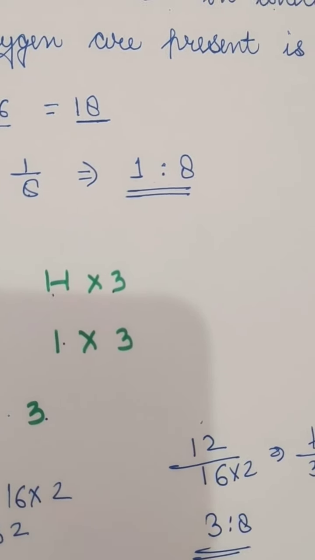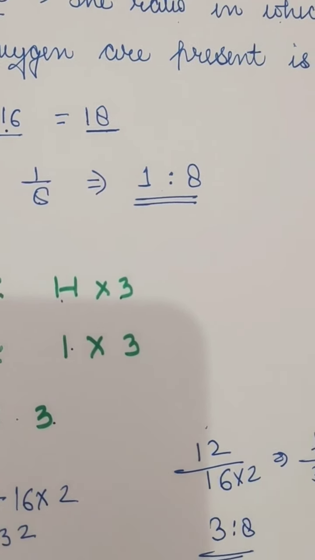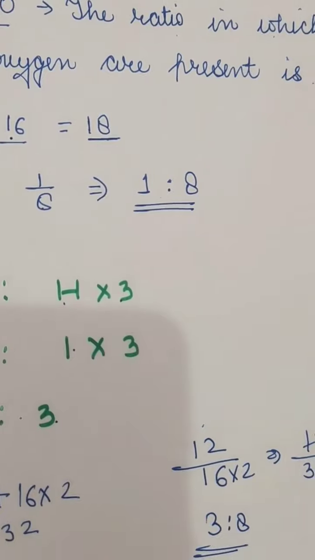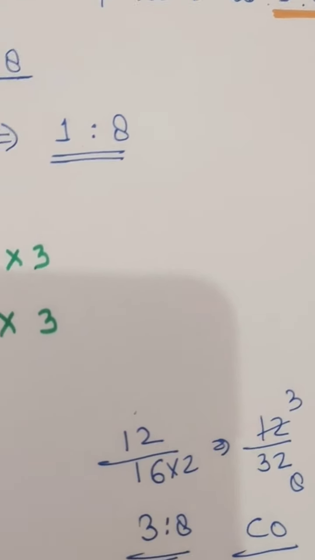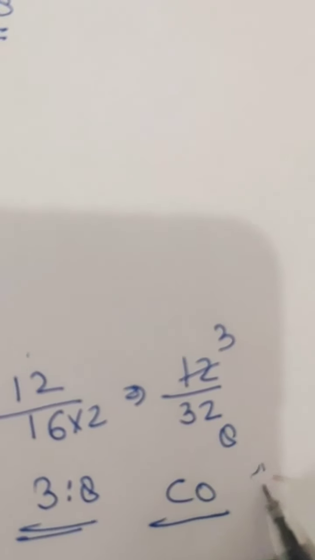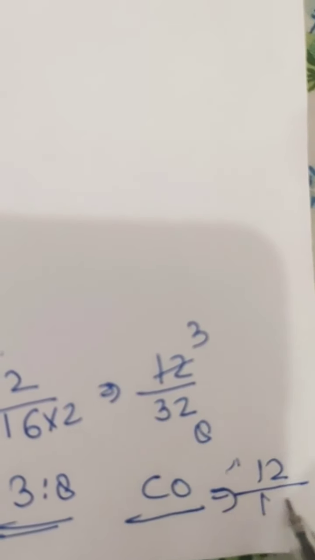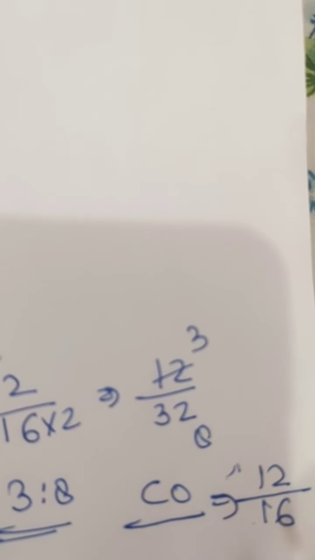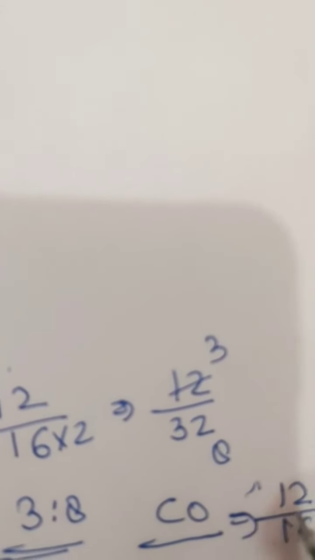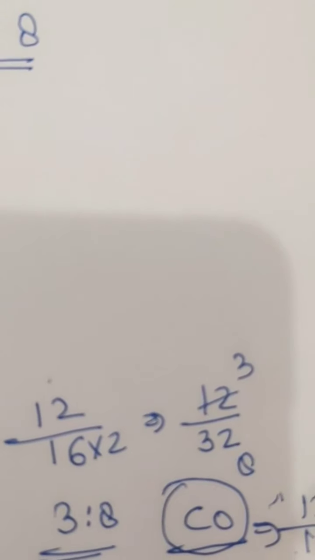If the ratio is changed or disturbed, we won't get the same product, we will get something else. Like CO here is not carbon dioxide because it has a different proportion. CO is 12 carbon and 16 oxygen. So this proportion is different, and this will form some other gas which is CO.